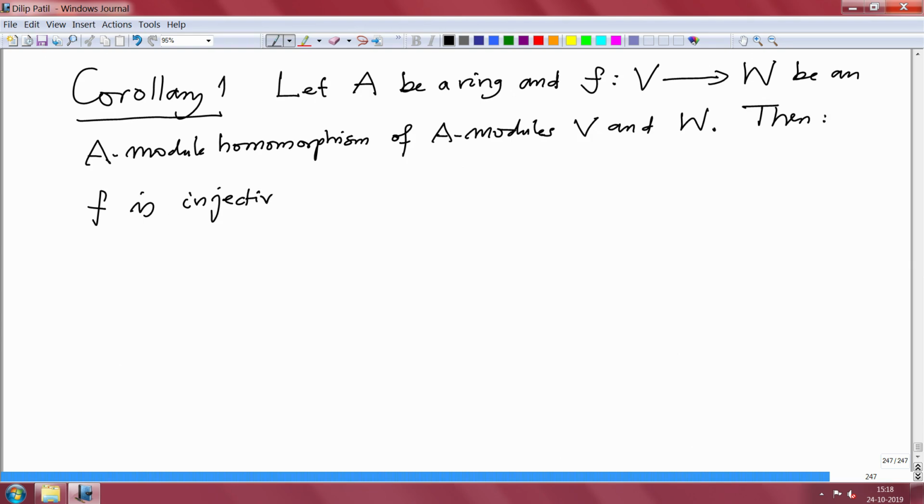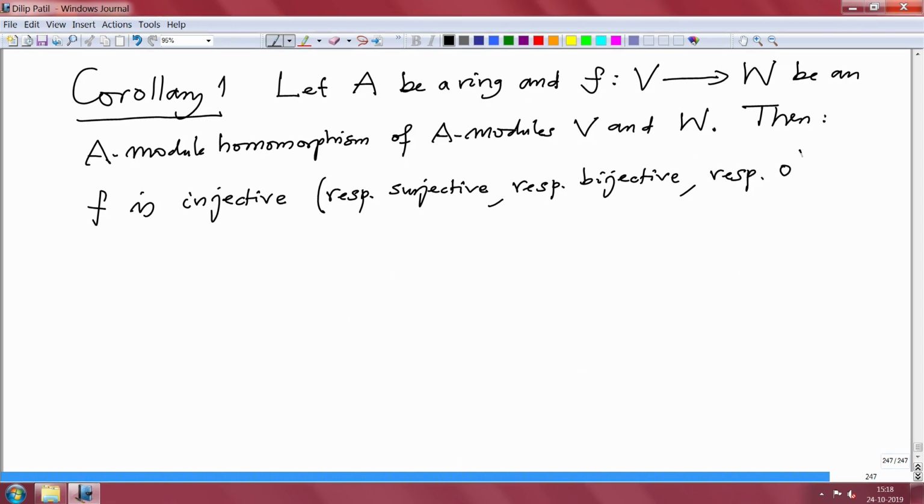There are many statements together that I am writing. I will read it respectively: surjective, respectively bijective, respectively 0, then if and only if